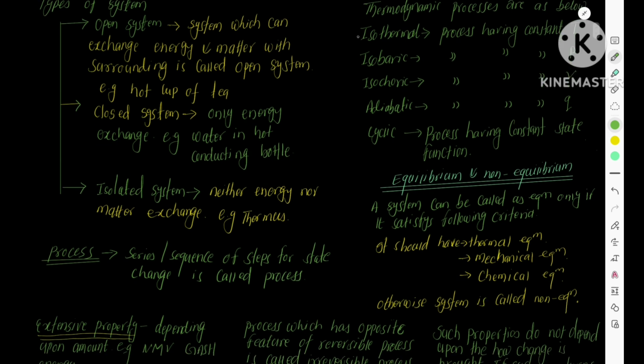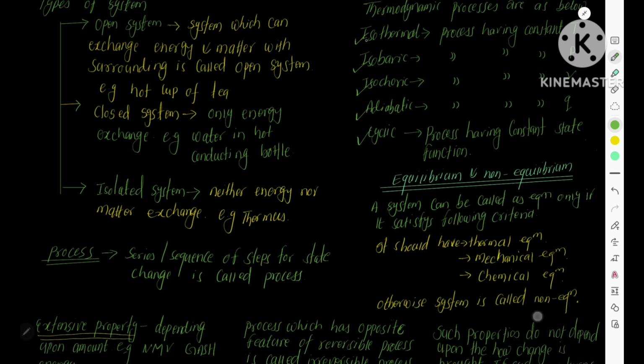Isothermal process: the process which occurs at constant temperature. Isobaric process: the process which occurs at constant pressure. Isochoric process: which occurs at constant volume. Adiabatic process: which occurs at constant energy. And cyclic processes are such processes which have constant state functions.